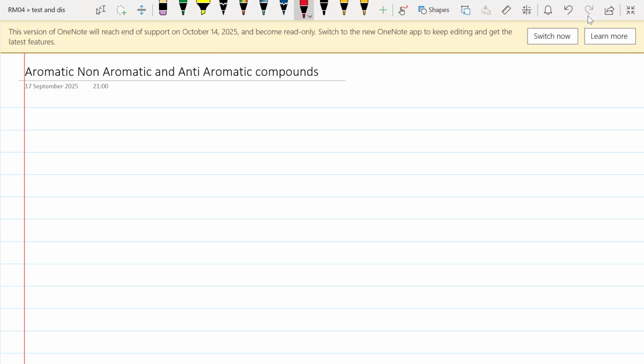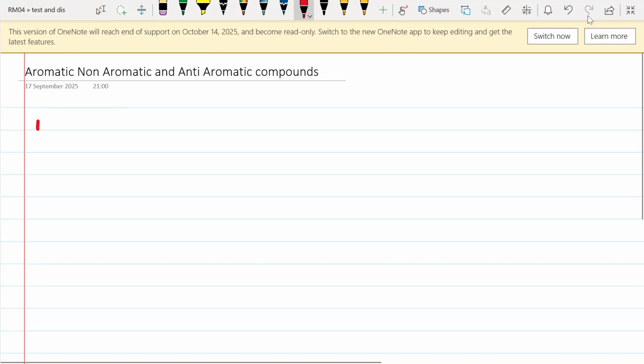Our today's class will be based on how to get any compound to be aromatic, non-aromatic, and anti-aromatic compounds. For any compound to be aromatic, non-aromatic, or anti-aromatic, it needs to fulfill certain conditions.